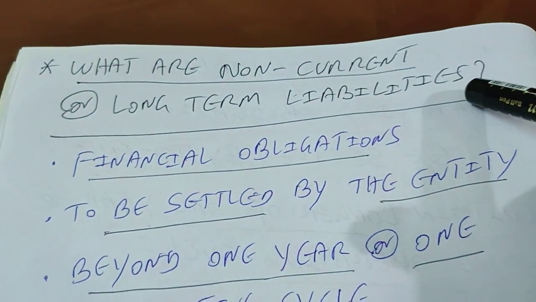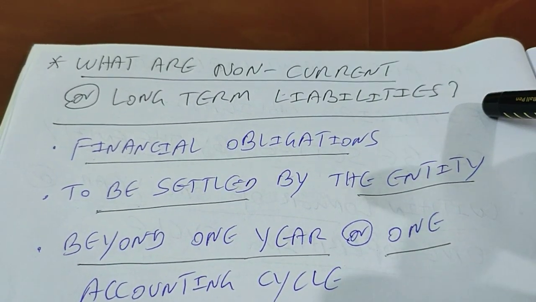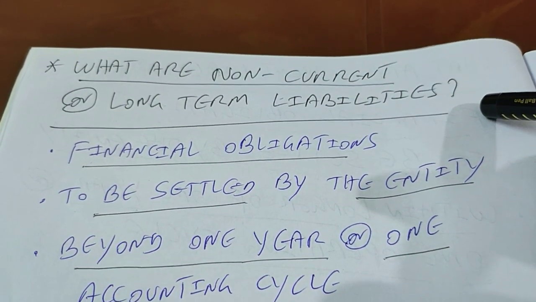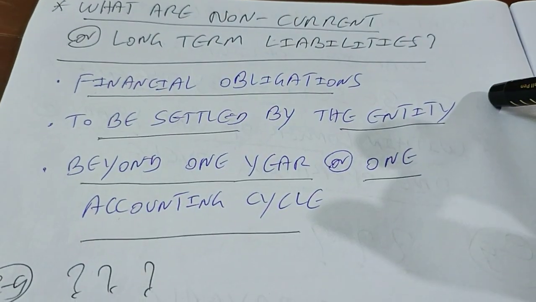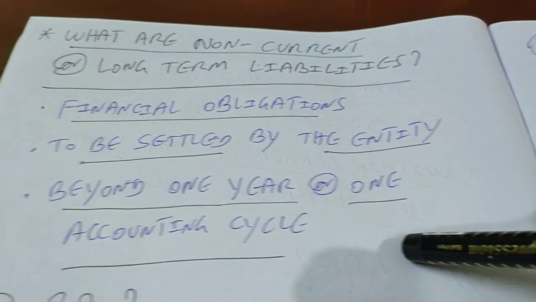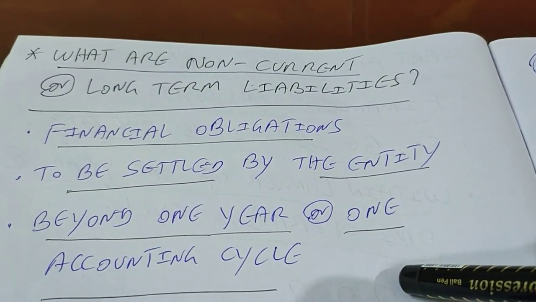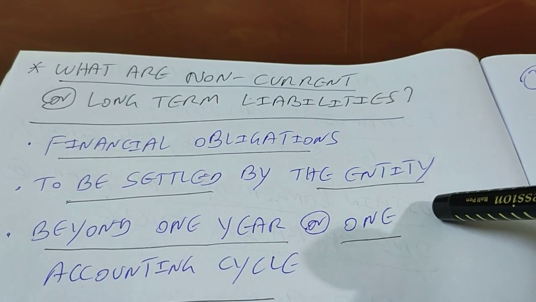Next. The next one is non-current liabilities, otherwise known as long-term liabilities. How do we define this? These are all financial obligations to be settled by the entity beyond 1 year or one accounting cycle. Current liabilities are within 1 year or one accounting cycle, whereas long-term liabilities go beyond 1 year.